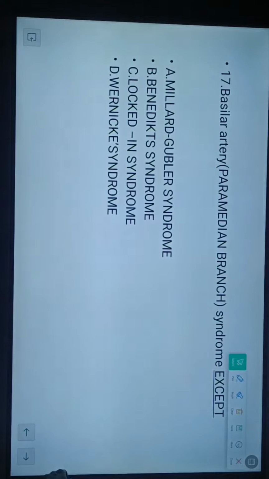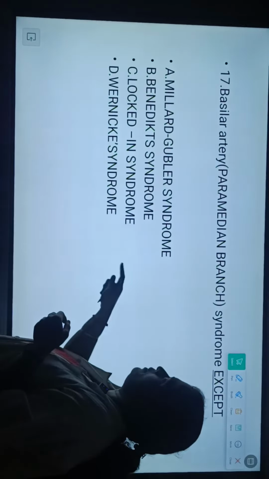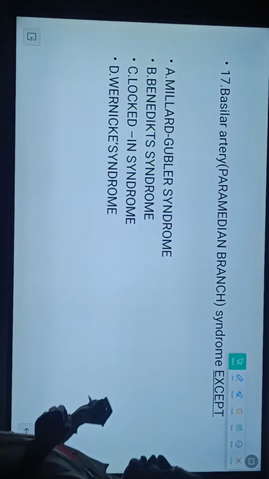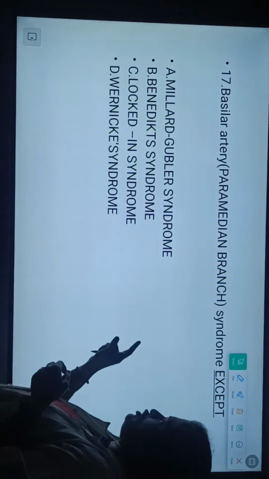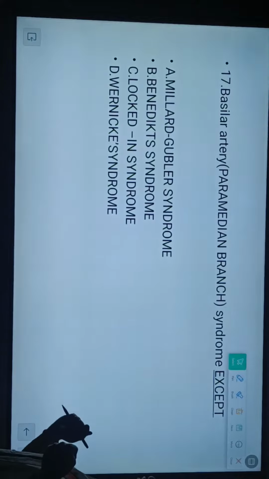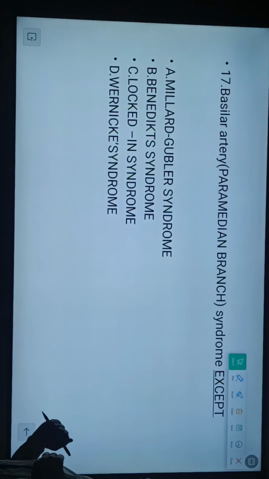Next question, 17th question. Basilar artery, that is a paramedian branch syndrome except. So I think it is a repeater and possible question. Option A, Millard-Gubler syndrome. Option B, Benedikt syndrome. Option C, Locked-in syndrome. Option D, Wernicke's syndrome. So take a time, guess the answer.